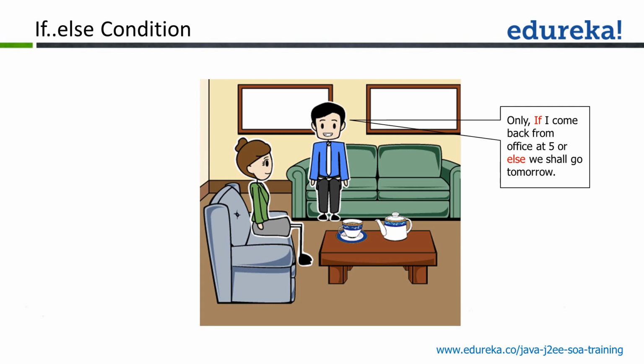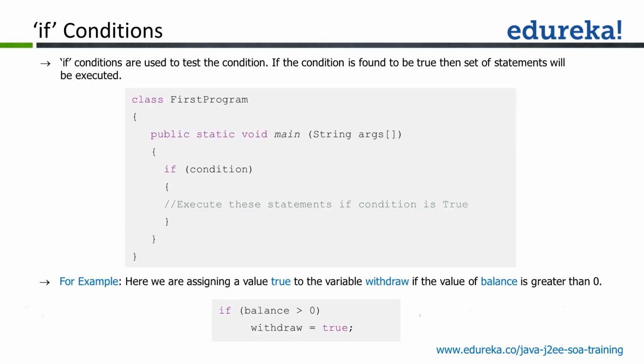So if and else is one of the most primary conditional constructs used in programming languages. Let us understand how you can come up with the if conditions. In your program, you can just mention an if part with some condition, then the body of the if will be executed in case this condition returns true. For example, if balance is greater than 0, we are saying let the withdraw be true.